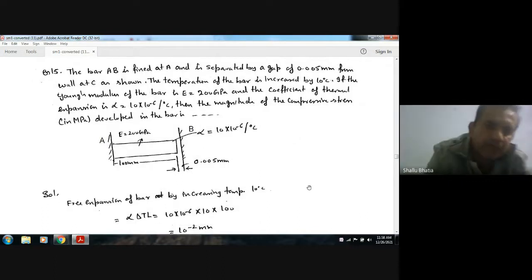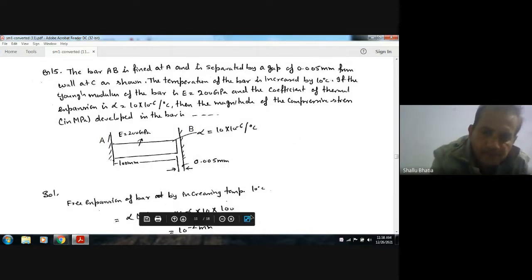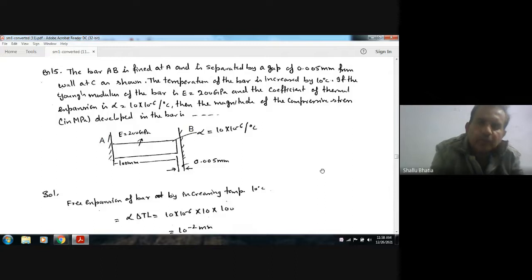Next, the bar AB is fixed at A and is separated by a gap of 0.005 mm from the wall at C, as shown. The temperature of the bar is increased by 10 degrees Celsius.